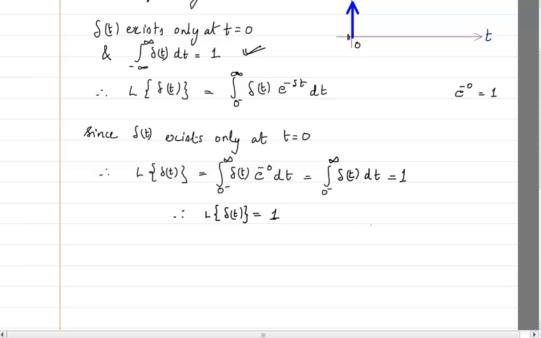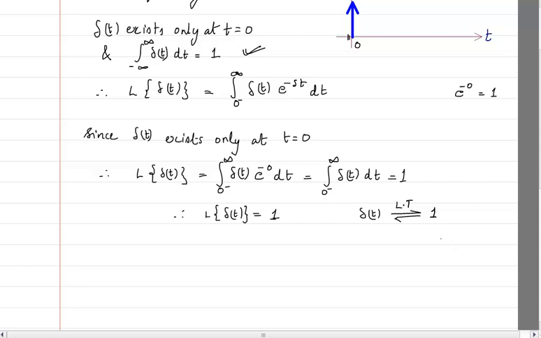What we write is delta t, Laplace transform, let me write it in a different way, LT, Laplace transform is 1. Now what is the arrow that I have drawn here?